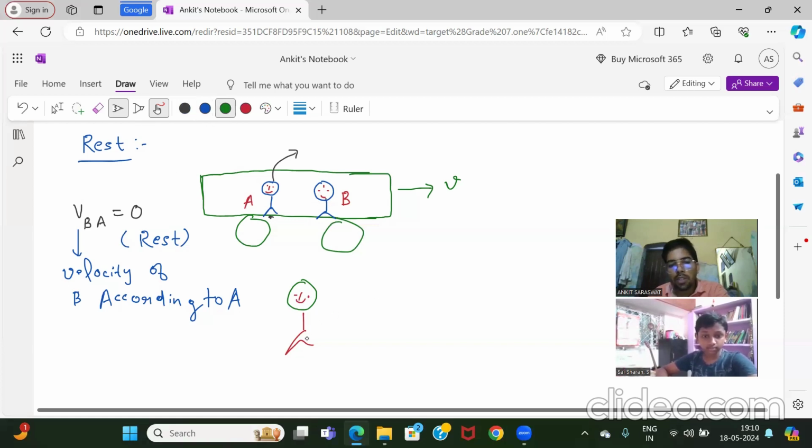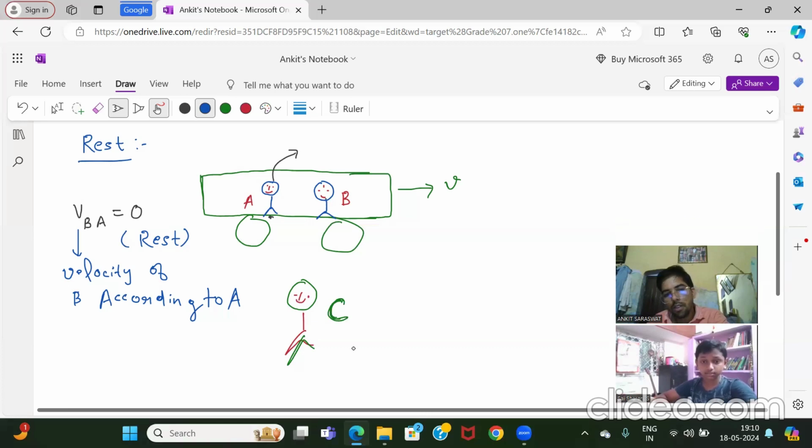Now, but if I ask you, this is the observer C, and he is looking at this A. Then tell me, according to C, is it at rest? Sir, it is at rest only, sir. No. See, this is the person who is at the platform. He is not in the train. He is at the platform. He is at rest.